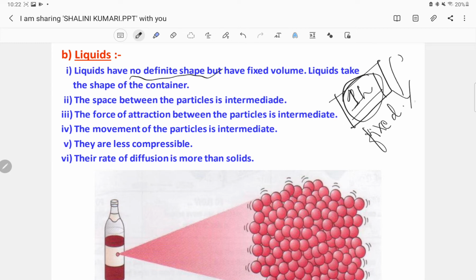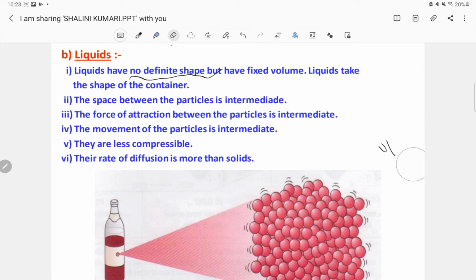If you take milk in a glass, it will take the shape of the glass. If you take milk in a container with a different shape, it will take the shape of that container. So liquids do not have a definite shape but have a definite volume, and they take up the shape of the container.